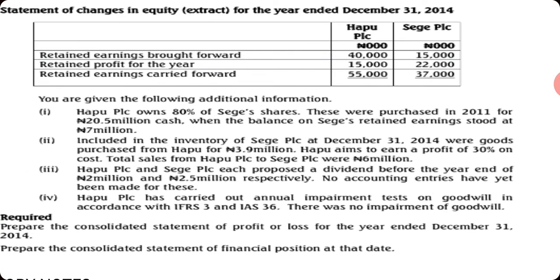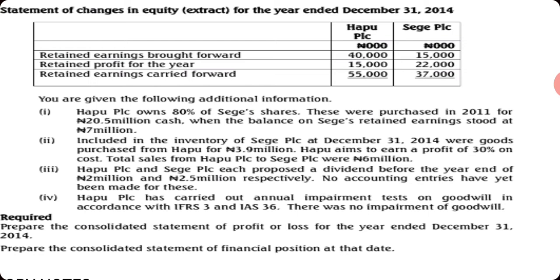So now look at the additional information. Hapu PLC owns 80% of Sege shares. So if Hapu, being the holding company, is holding 80, the subsidiary is holding 20. Are you there? Good. These were purchased in 2011 for 20.5 million cash. The retained earning stood at 7 million.